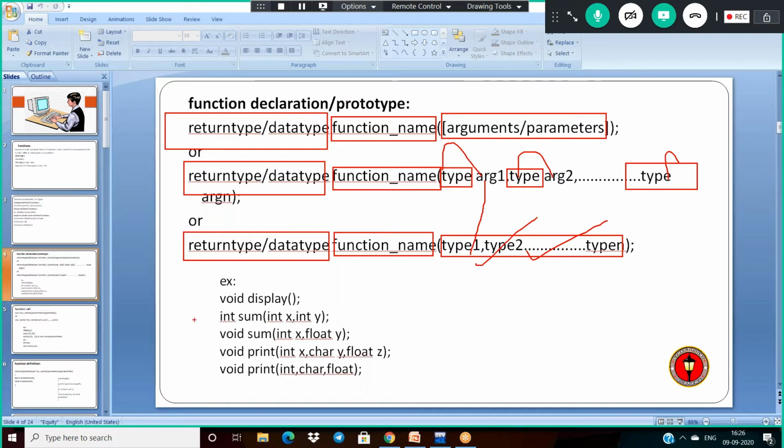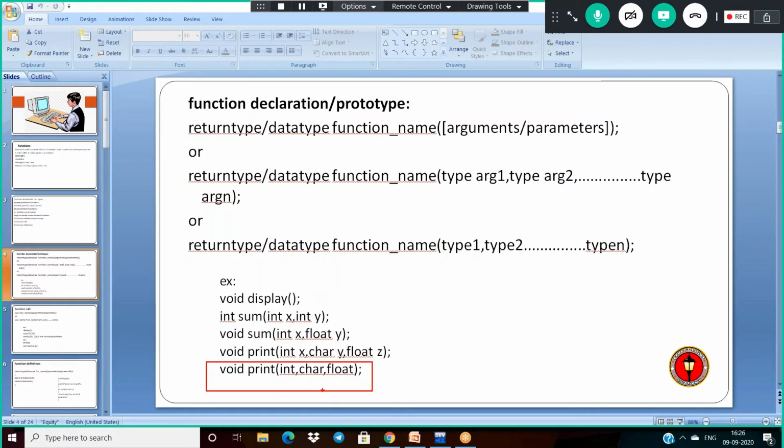Or function prototype also. Here, if I take display, this is the name of the function, and void means it does not return any value, and the function does not have any arguments. What about the second one? int sum(int x, ...): sum is the name of the function and it has two arguments. The return type is integer. What about the third one? Sum is the name of the function, it does not return any value, and it has two arguments. And print is the name of the function, void is the return type, and it takes arguments: integer, character, float.